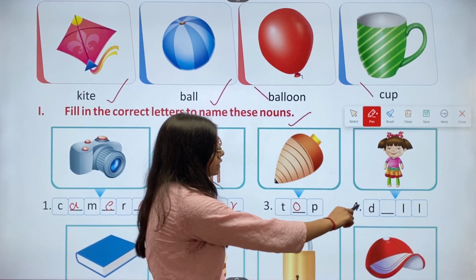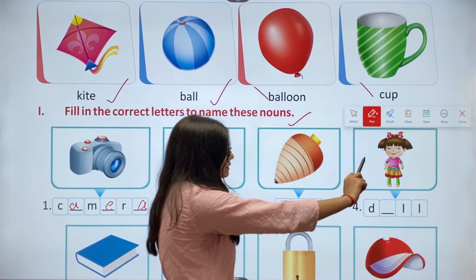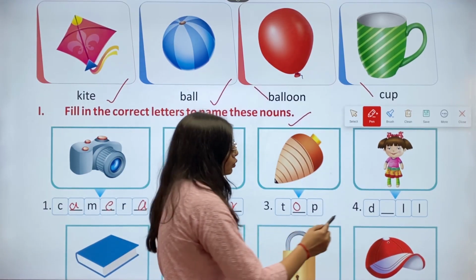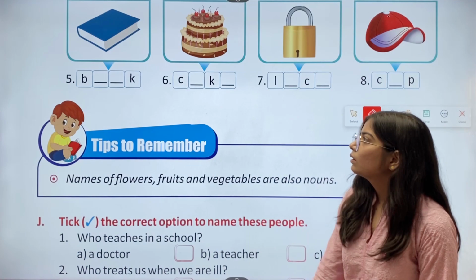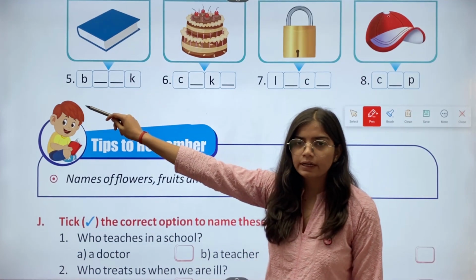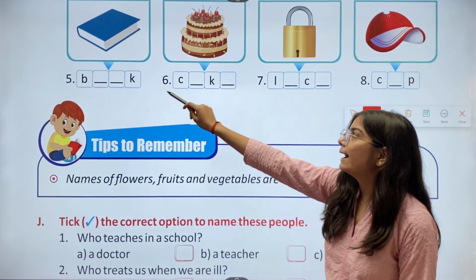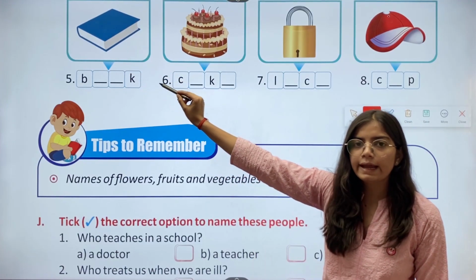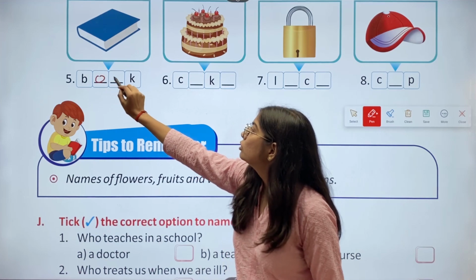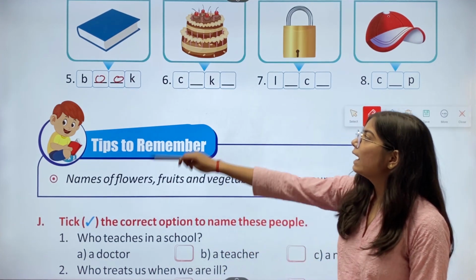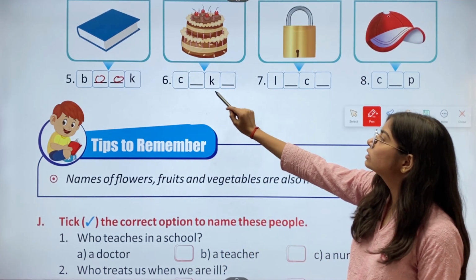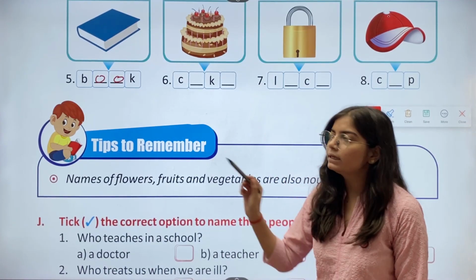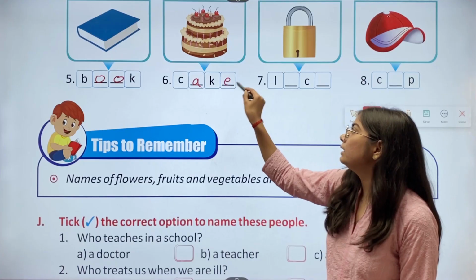Then fourth, D dash L L. This is the picture of a doll. So we'll write O. Then we have the fifth one, B dash dash K. This is the picture of a book. So we'll write O, O. Then we have the sixth one, C dash K dash. This is the picture of a cake. So we'll write A, then E.